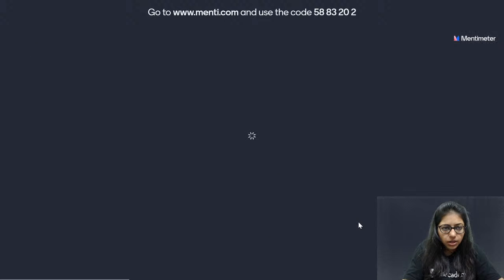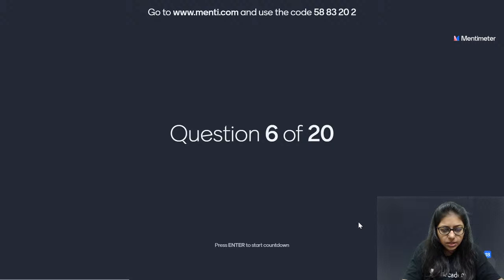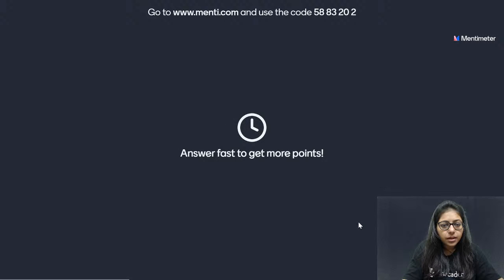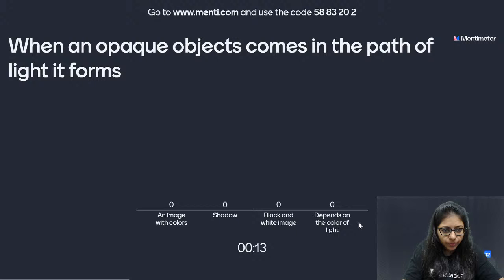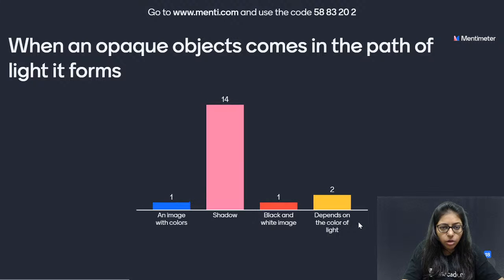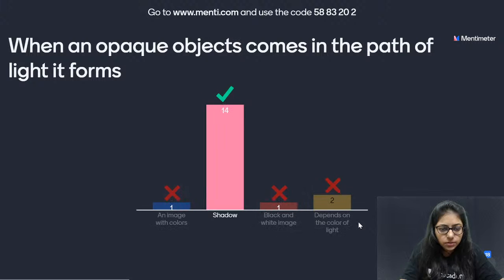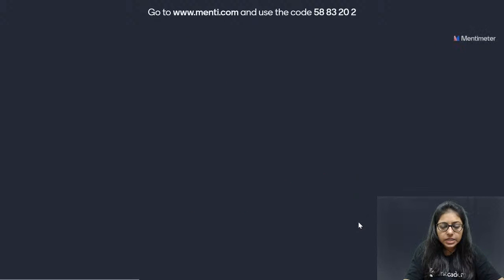So now the next question is question number 6, and that shows when an opaque object comes in the path of light, what does it form? Image, shadow, black and white image, or depends on the color of light? It is a very simple question. When an opaque object comes in the path of light, what does it form? Correct. Absolutely correct. It is shadow which is formed.